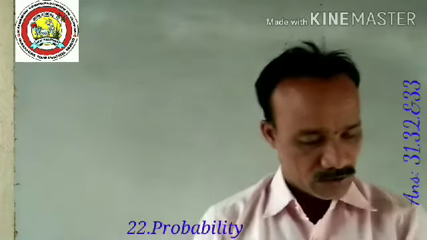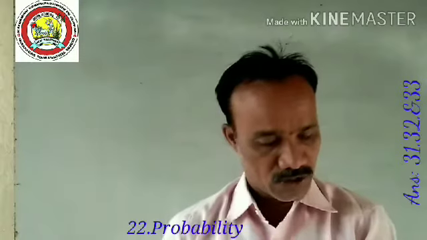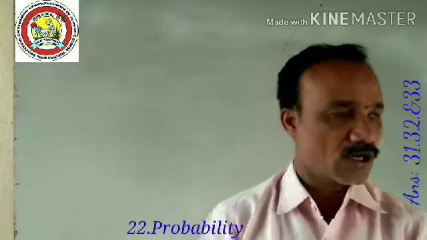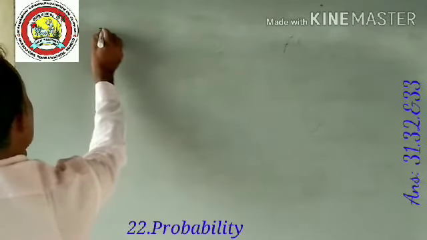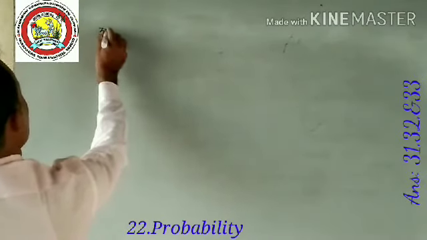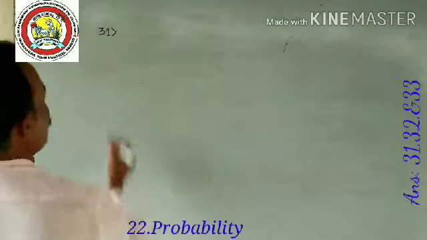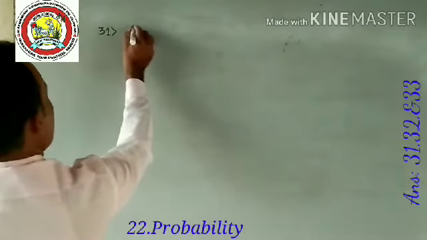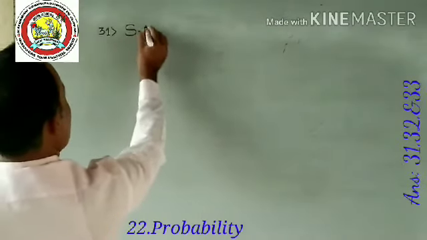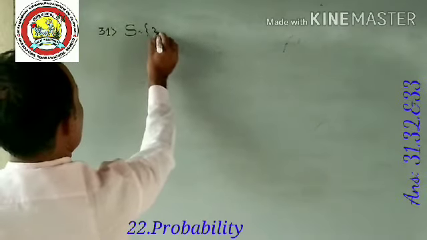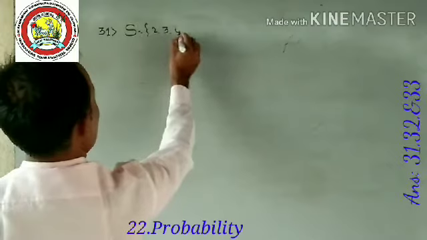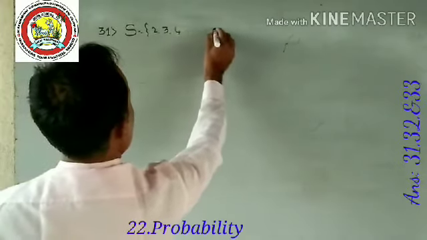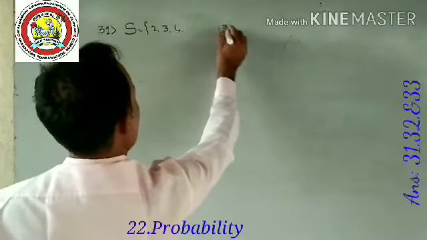Cards marked with numbers 2 to 101 are placed in a box. So question number 31. The value of S, here first you write the sample space. S is equal to 2, 3, 4, up to the last number, 101.